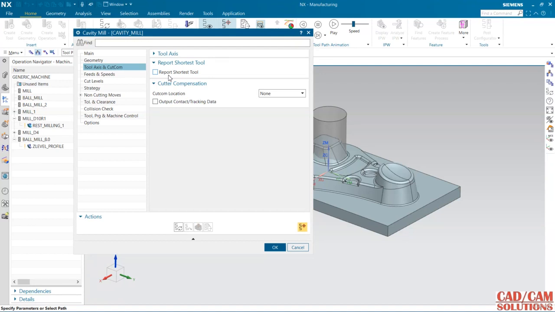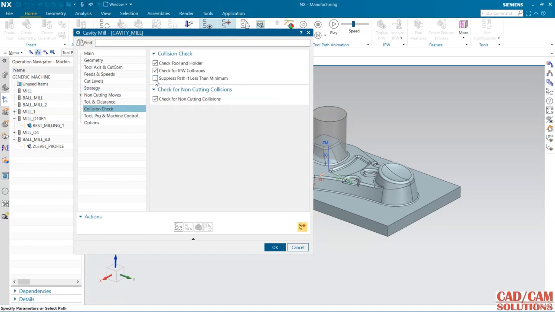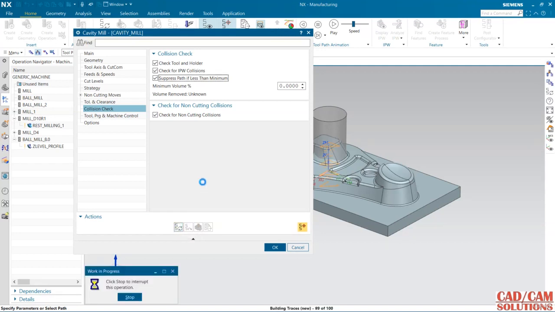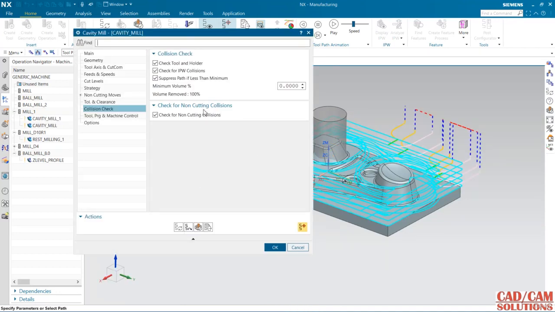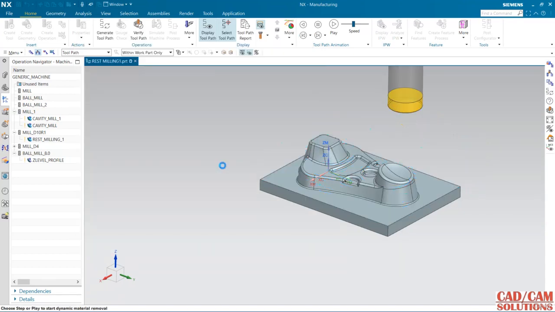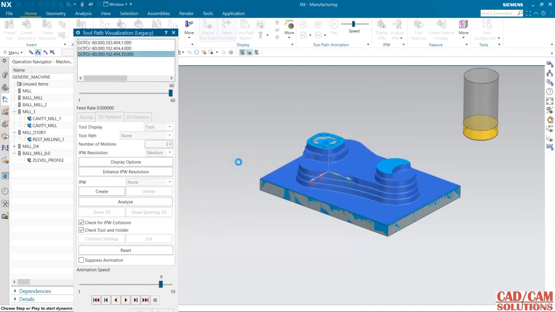And the shortest tool path we have already discussed. Okay, so the rest of the options are the same, and just calculate it. 100% removed, so verify it, and 3D verification. So this is a cavity mill.